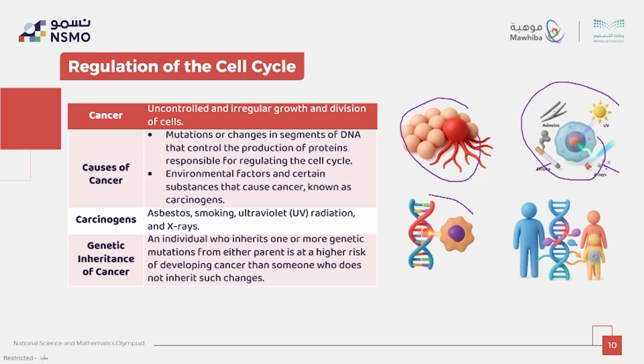Picture number 3 shows mutation or changes in DNA strands, the root cause of cancer formation. The last picture symbolizes that certain types of cancer can be inherited genetically from parents to children. So cancer starts from a mutation in DNA caused by environment or inheritance. Then the cell grows uncontrollably.